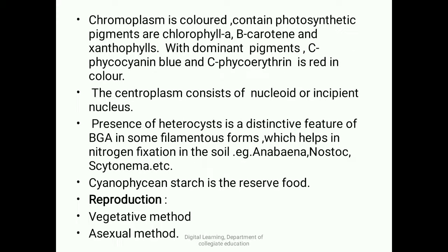The chromoplasm is colored with pigments, which contain photosynthetic pigments. They are chlorophyll a, beta carotene and xanthophylls, with the dominant pigments being C-phycocyanin, a blue pigment, and erythrin, which is red in color. Whereas the centroplasm consists of an incipient nucleus, also called the nucleoid.